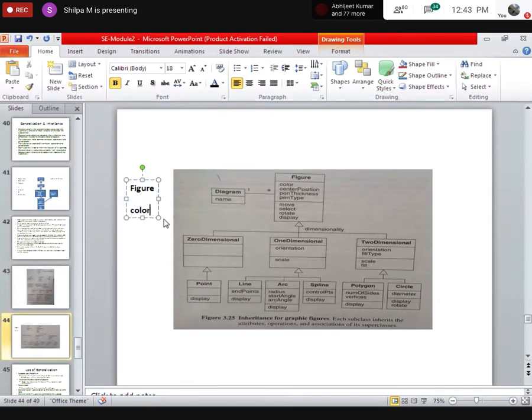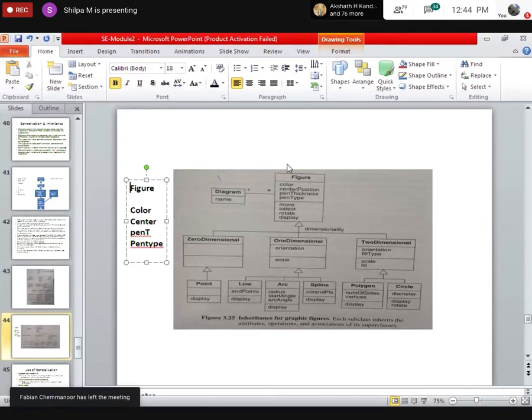Let's list them down. First is color. Then you have something known as, I will write only the first word, guys. Then you have pen thickness. Then you have pen type. Ma'am, we are wasting time. There is something I want to teach you. That's the reason. Okay, I was talking about which one? Arc. Let me take endpoints. It is easy. It will have only endpoints. How many properties does it have? Can someone say?